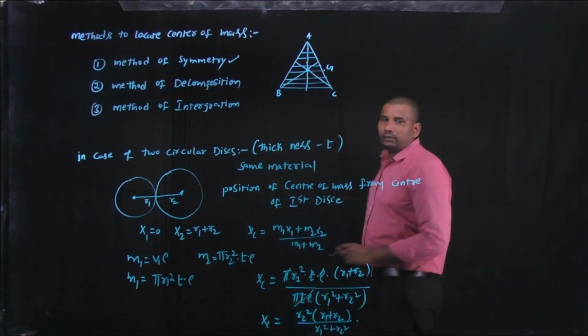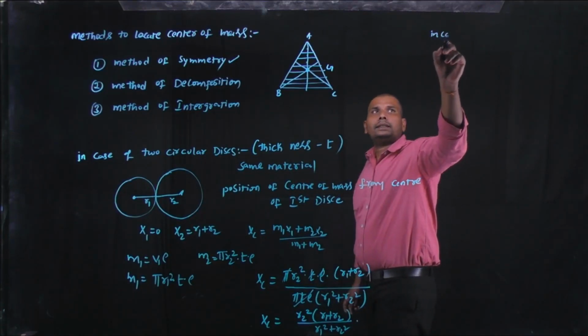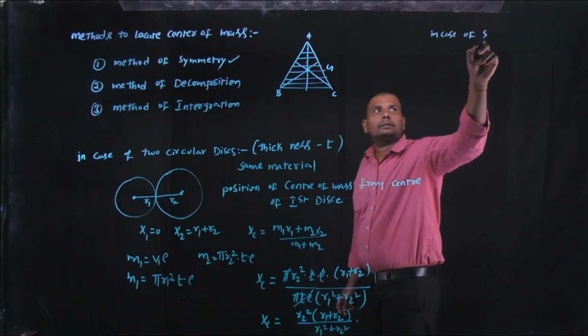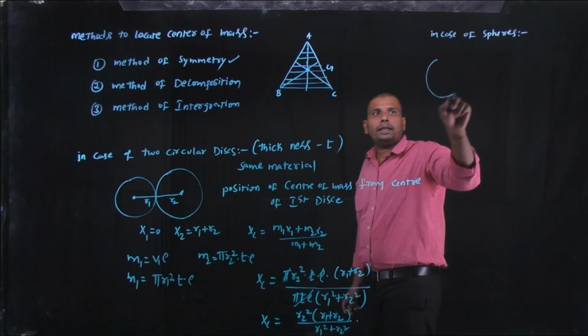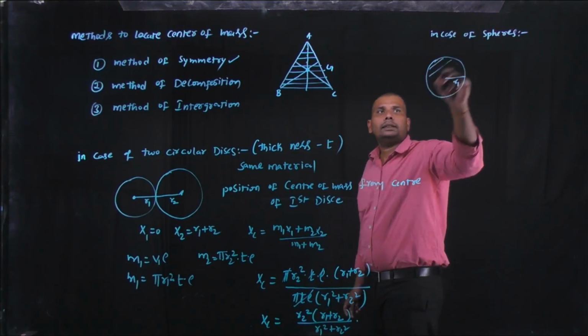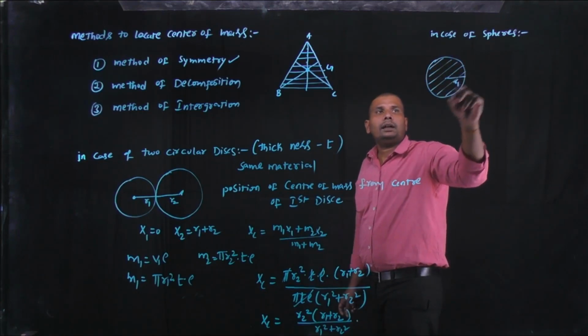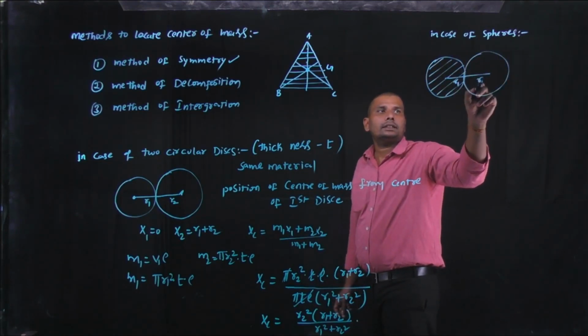Okay, similarly in the case of spheres, this is the first sphere of radius small r1. It is in contact with the second sphere of radius small r2.